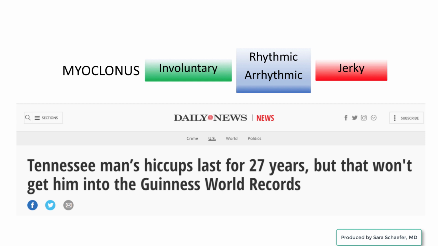Some myoclonus is physiological or normal. When you think of myoclonus, you can think of hiccups, which are diaphragmatic myoclonus. Hiccups are involuntary jerky movements. In the case of hiccups, they are arrhythmic. Another form of physiological myoclonus is hypnagogic myoclonus, which are the jerky movements that some people get as they are falling asleep.